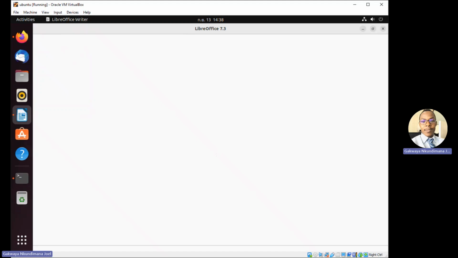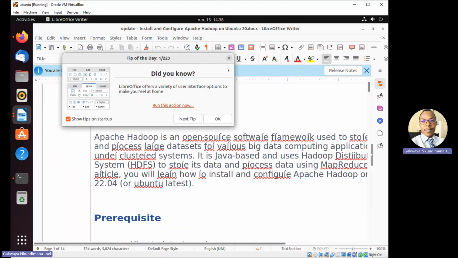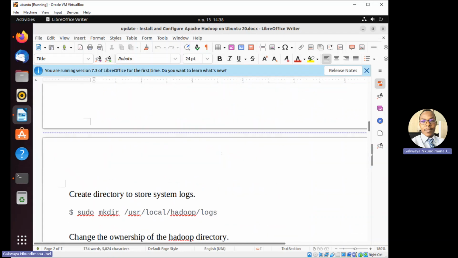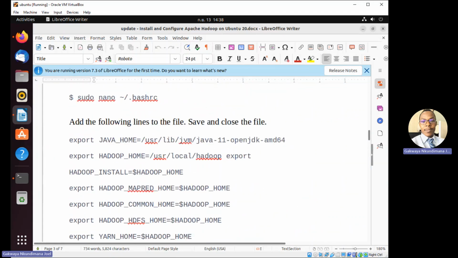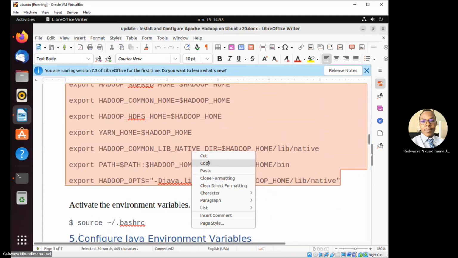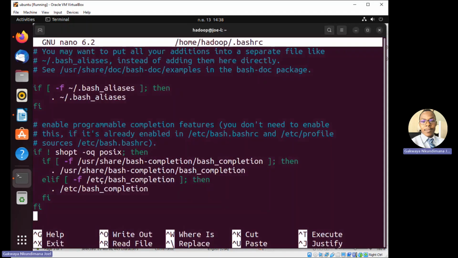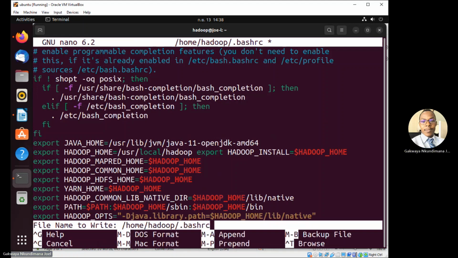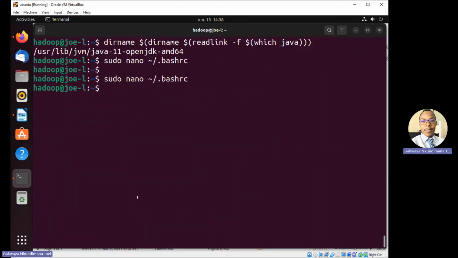So we open that file, so we can see the latest version. The next part which we're going to do, we take all this copy which we have here, all this file. We can write it here and we put it here. So that's it. So we exit and we are going to update the file.